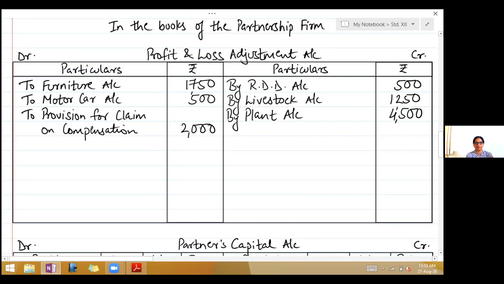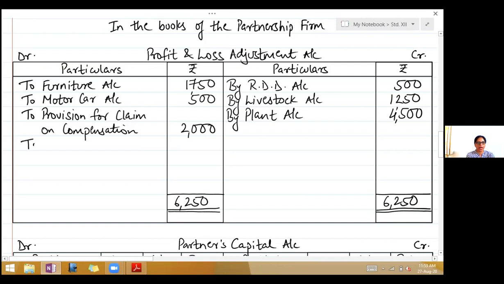So now we have done with all the adjustments. We will close profit and loss adjustment account first. See which side is greater. I think the credit side is greater. So take the total of the credit side. It is 6,250. Write it on the debit side, 6,250. So that means there is a profit on revaluation.